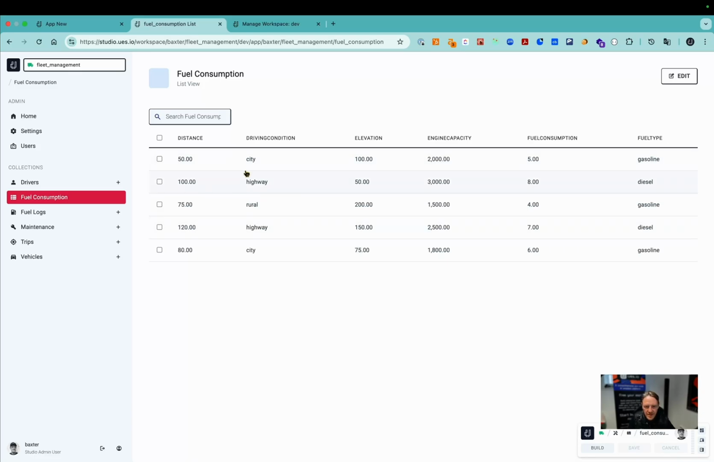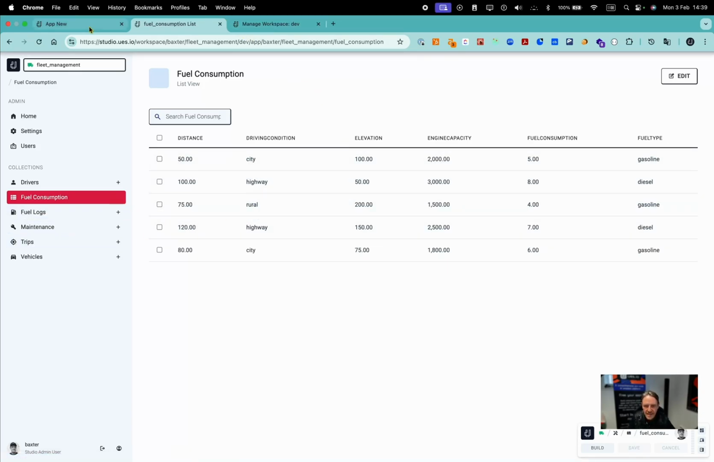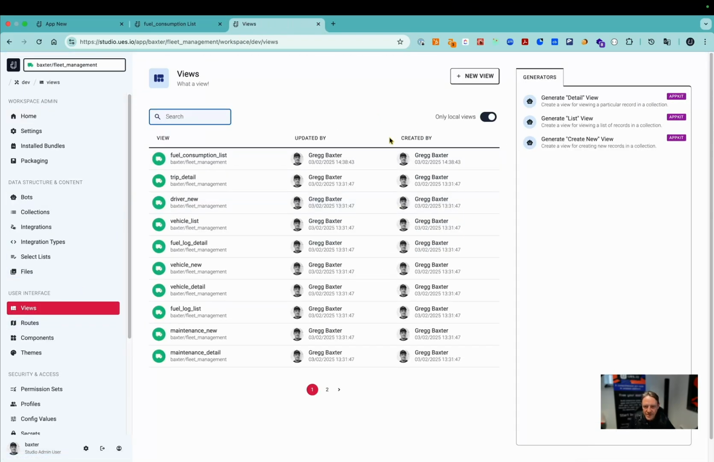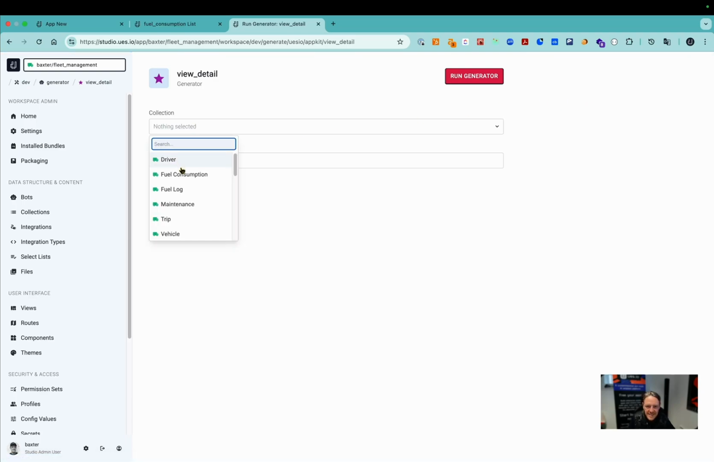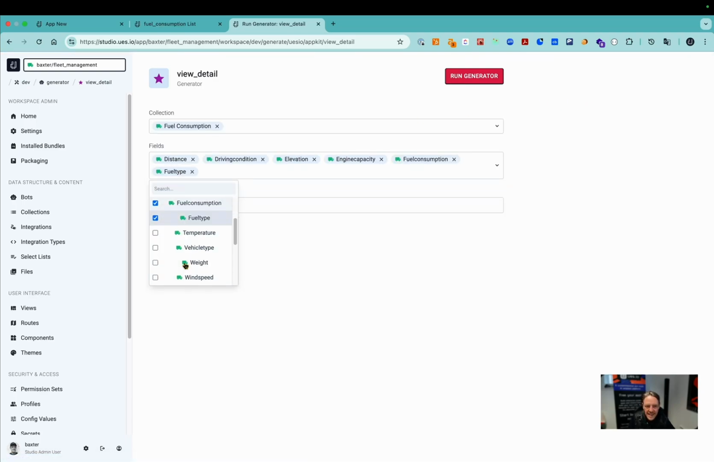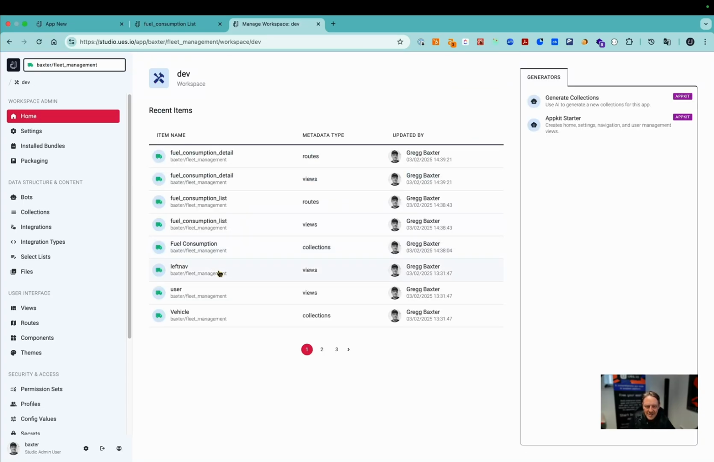And now I need to create the detail view. So when I click on my list view record, I can go and see the detail as well as create a record. So I go back to my views. I generate the detail view using our GenBots from the app kit. Select my fuel consumption collection, select the fields I want, and then off we go. Go and create it. Don't worry about the name. It'll make that view automatically. And there you go. There's the detail view done.